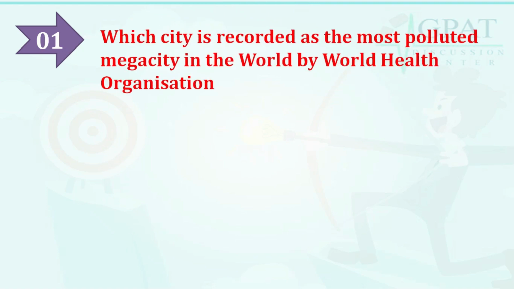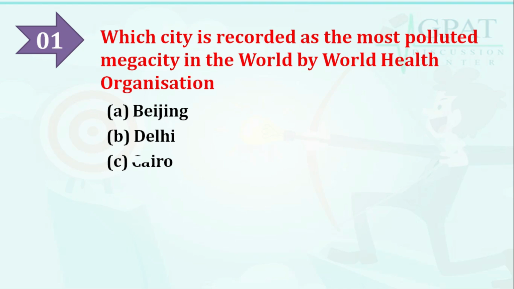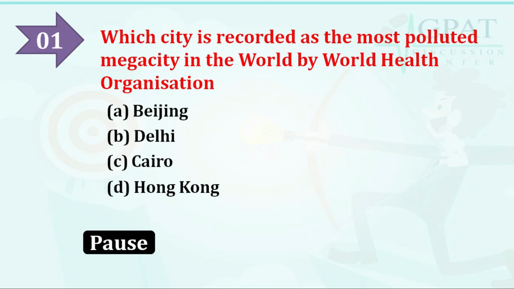Which city is recorded as the most polluted megacity in the world by World Health Organization? The options are, option A is Beijing, option B is Delhi, option C is Cairo, option D is Hong Kong. So the correct answer is Delhi. Delhi is recorded as the most polluted megacity in the world by World Health Organization.